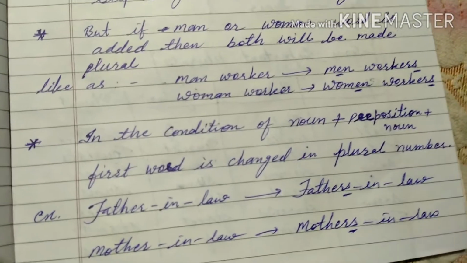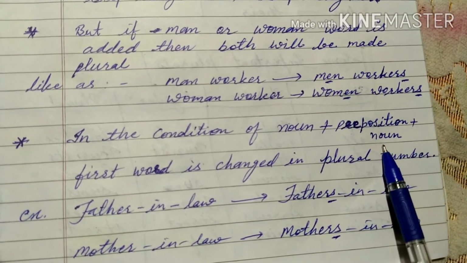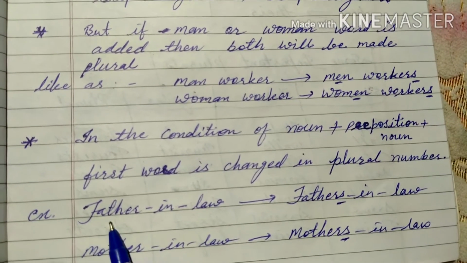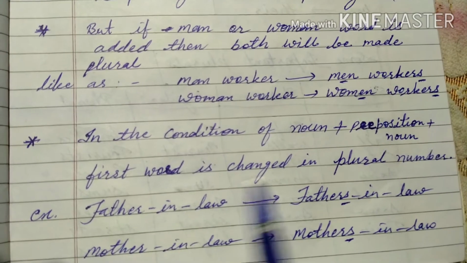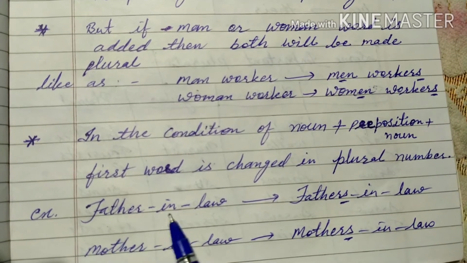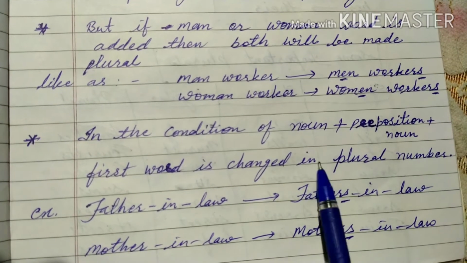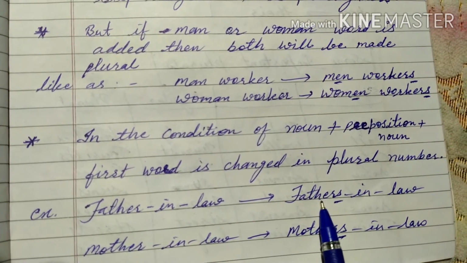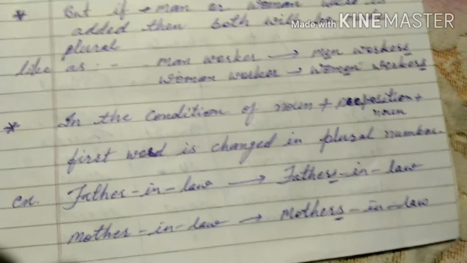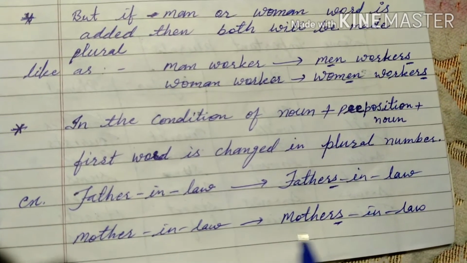Next, in the condition of noun plus preposition plus noun, the first word is changed to the plural number. So see here, father is a noun, in is a preposition and law is a noun. If this type of condition is there, then the first word is changed to the plural number. The rest will remain the same, there will be no change. Got it? So father-in-law, fathers-in-law, mother-in-law, mothers-in-law.